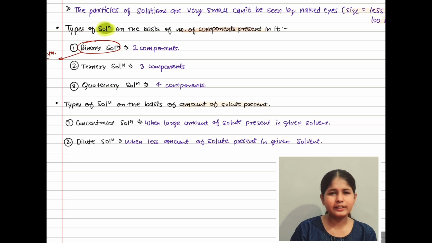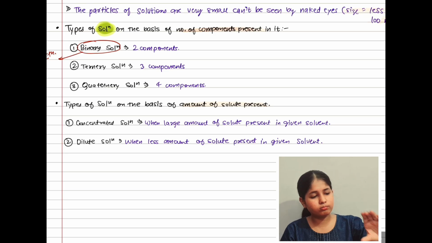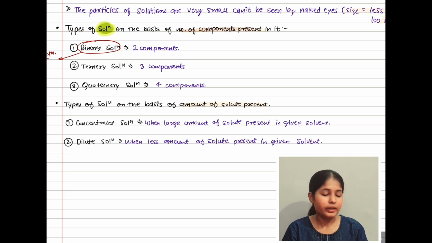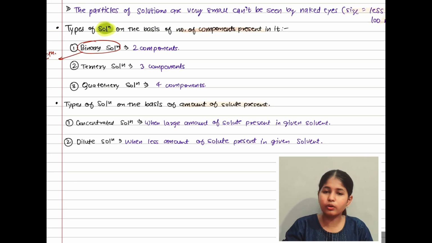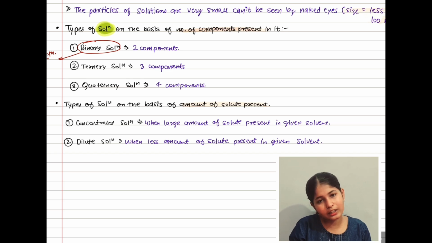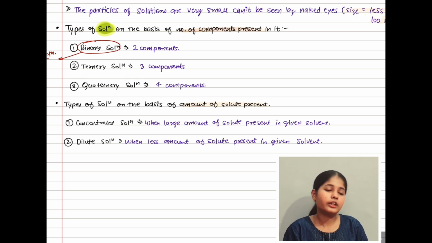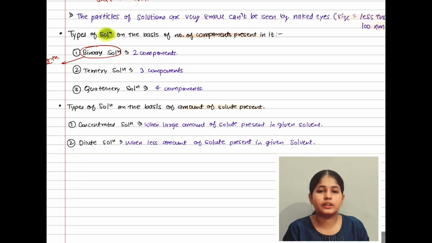So for example, if I put a large amount of solute, sugar, in a glass of water, and in the same glass of water, I put only a few pinches of sugar, what will happen? This glass will have dilute solution, and this glass will have concentrated solution.